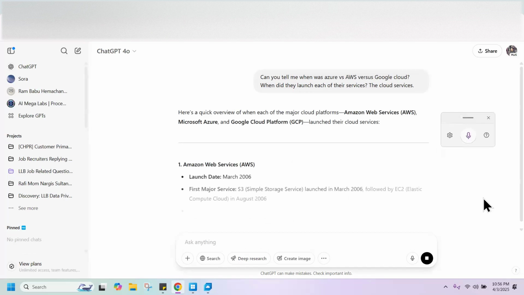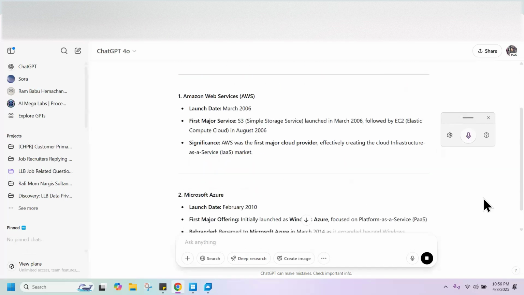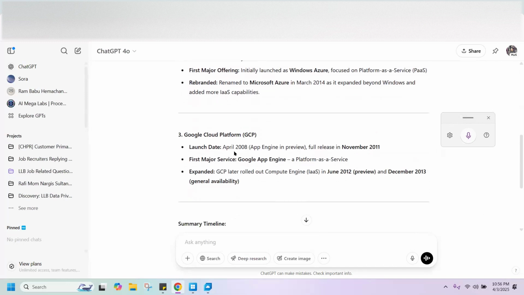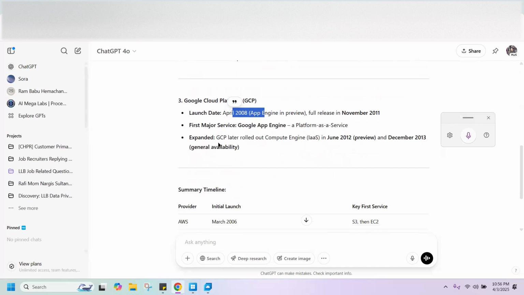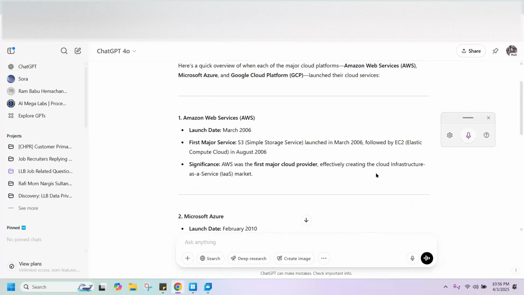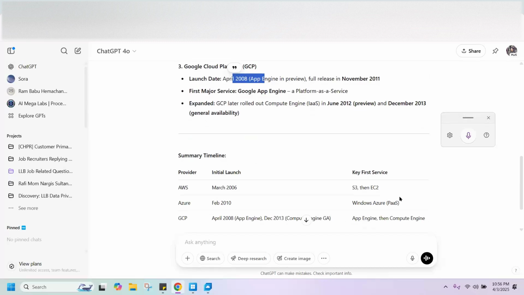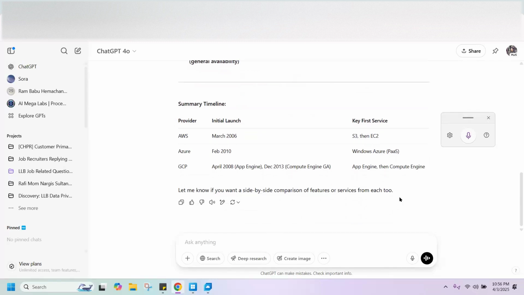So AWS launched first in 2006, then Microsoft Azure in 2010, and GCP released in 2008 but fully launched in 2011. So AWS launched first, then Azure, then GCP. And due to that, AWS has an advantage over market cap.